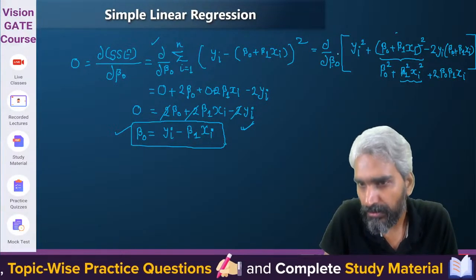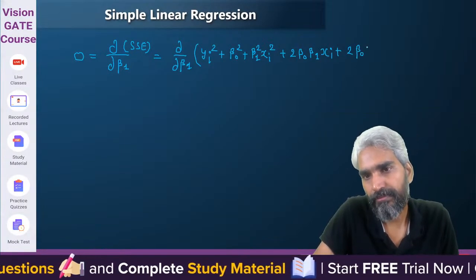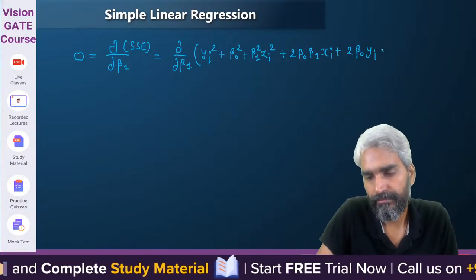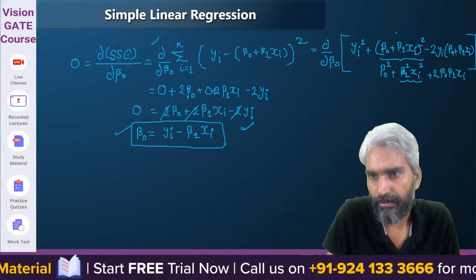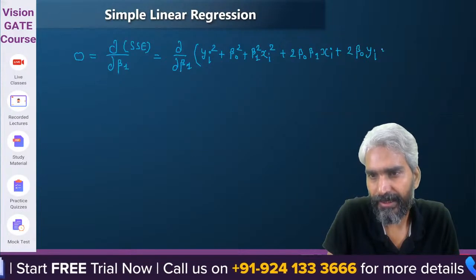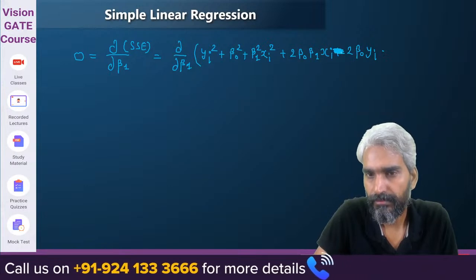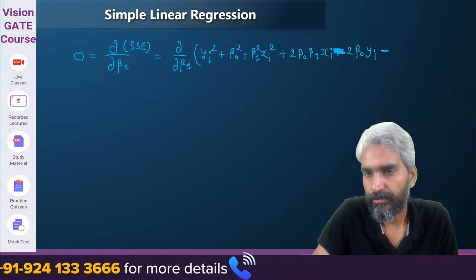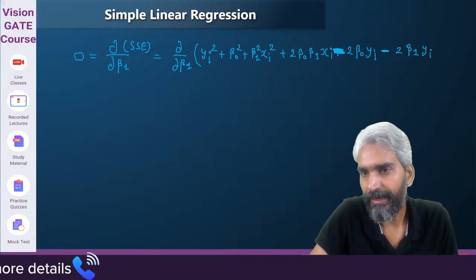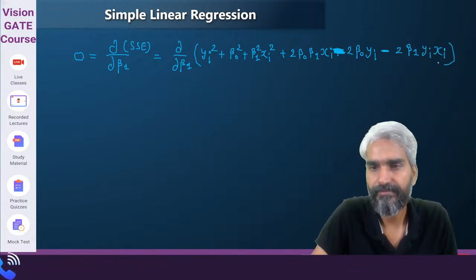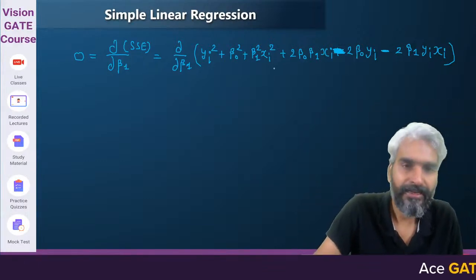So minus 2 times beta 0 yi, and also minus 2 times beta 1 yi xi. Clear? Yes, it is beta 1.